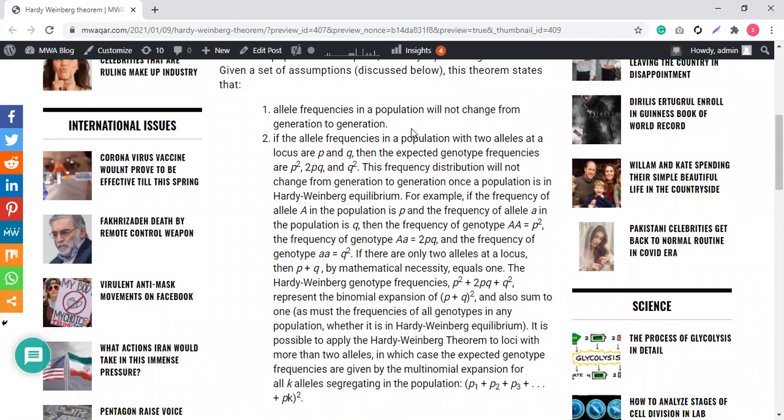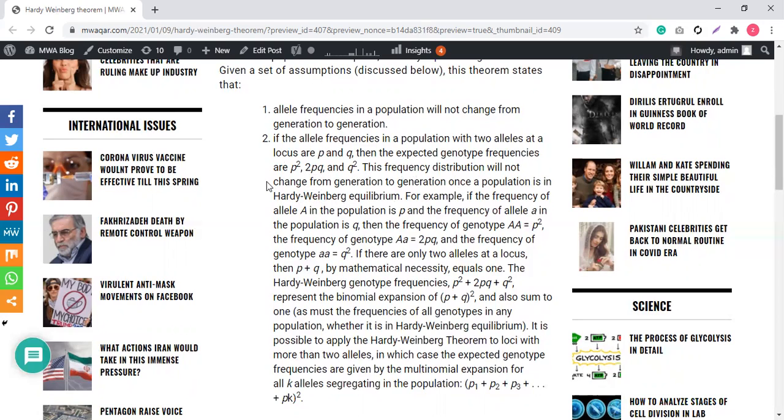The second point is, if the allele frequencies in a population with two alleles at a locus, I already explained these terms, are p and q, then the expected genotypic frequencies are p squared, 2pq and q squared. This frequency distribution will not change from generation to generation once a population is in Hardy-Weinberg equilibrium. You know that equilibrium in itself explains that there will be no change. Everything is in equilibrium. All right, but we see change in practice.